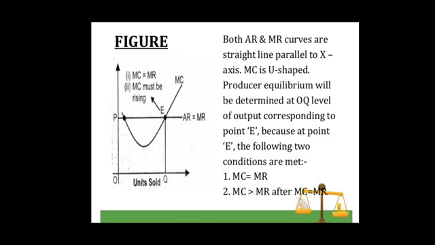That is, beyond point E, marginal cost is greater than marginal revenue. So, producer's equilibrium is determined at OQ level of output corresponding to point E, because at this point, the two conditions of producer's equilibrium are met.